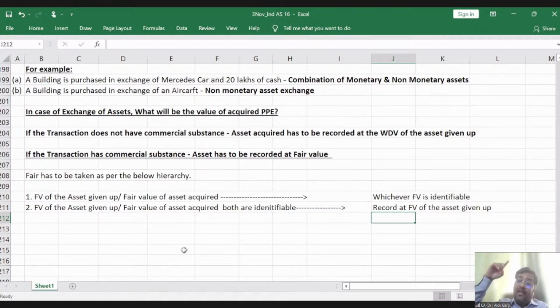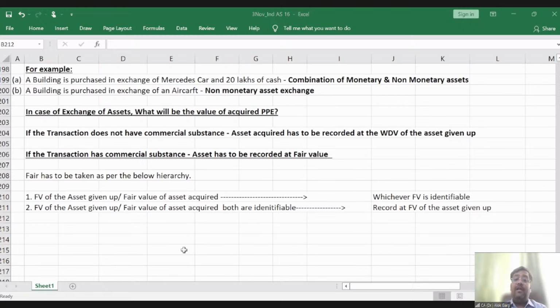From the seller's perspective, the seller has to recognize revenue for what he is getting as a consideration, which is the fair value of the asset acquired. But from the buyer's perspective, that is a cost. Cost is the consideration which we are paying, and we are paying the fair value of the asset given up, right? So if both fair values are there, you have to record at the fair value of the asset given up.